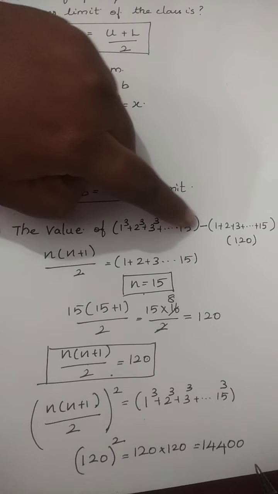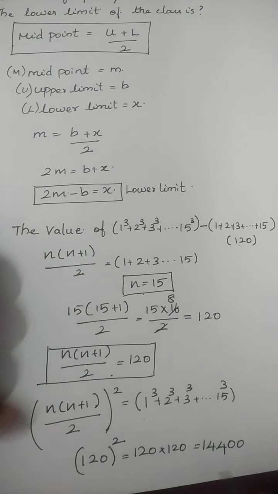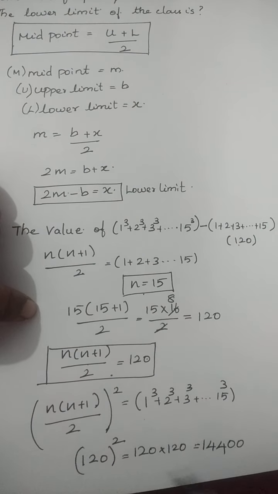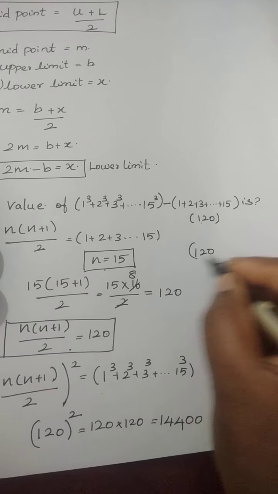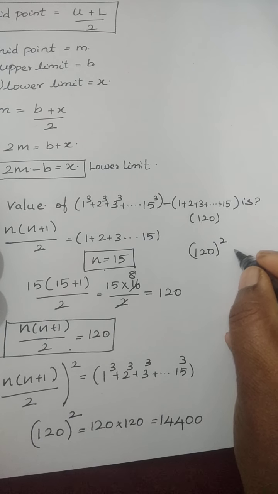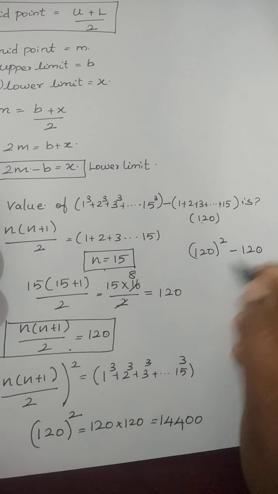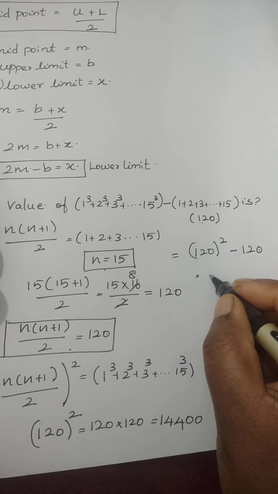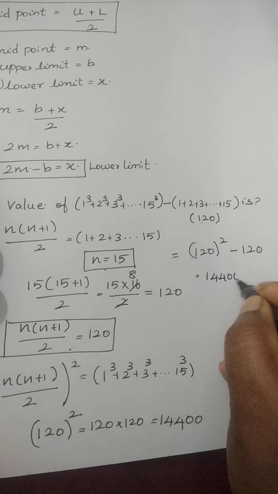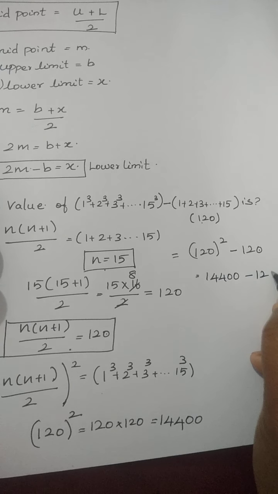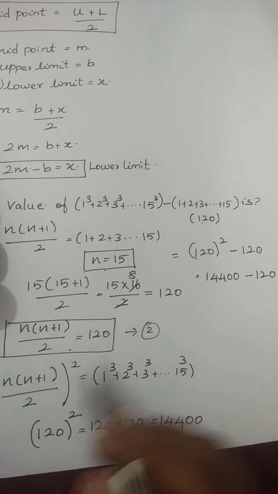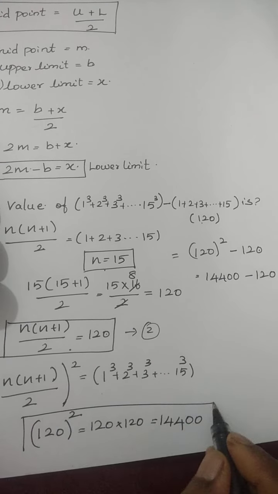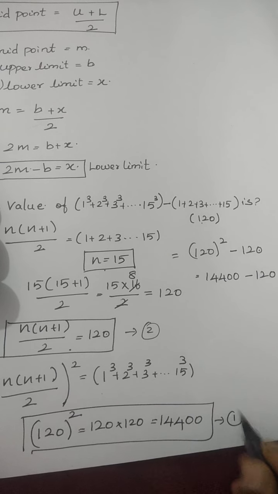Now here they asked subtraction. So 120 the whole square minus 120, which is nothing but 14400 minus 120. We already found now here. This one is the second one and this one is the first one.